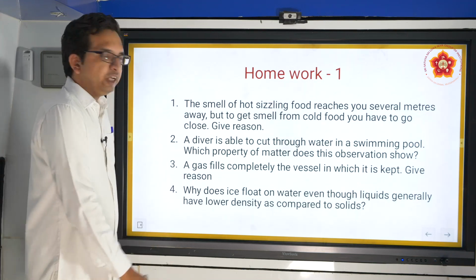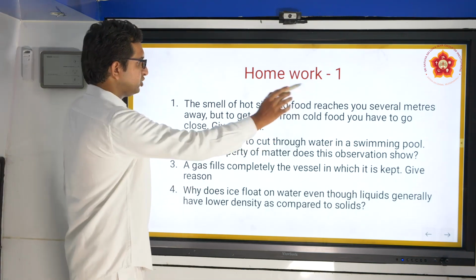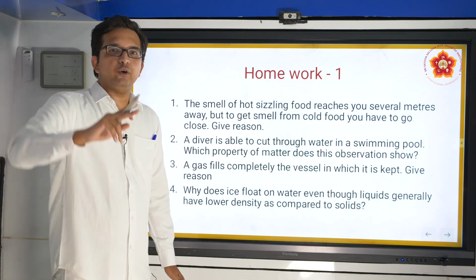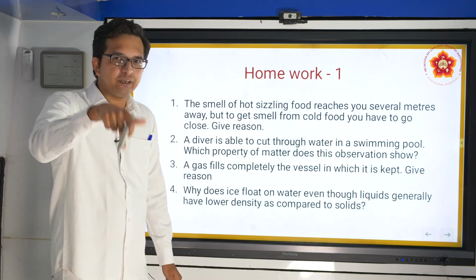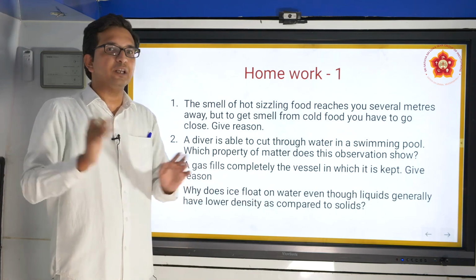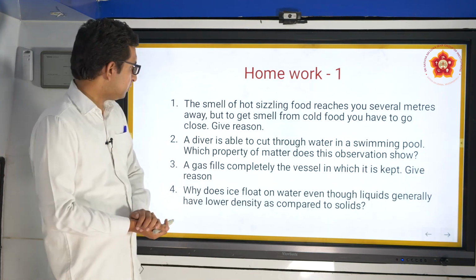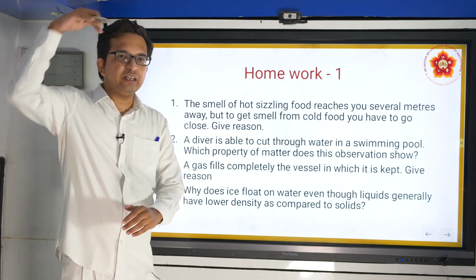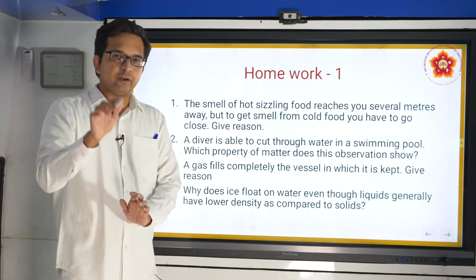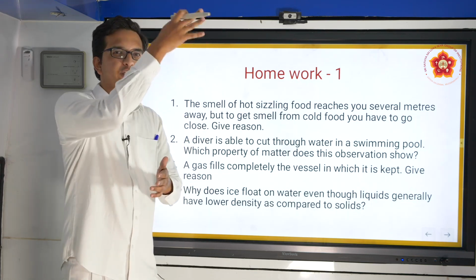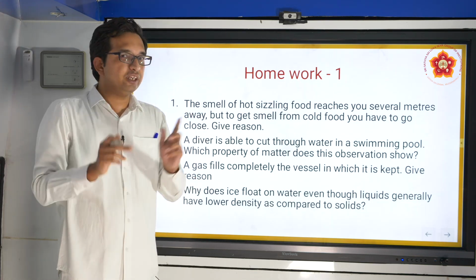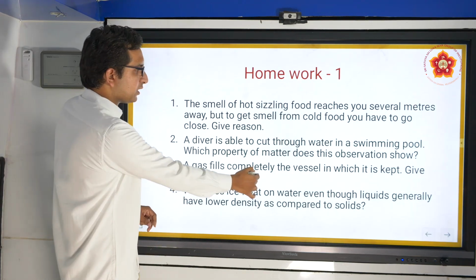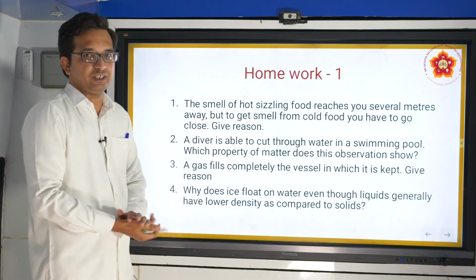The smell of hot sizzling food reaches you several meters away, but if the same food is cold, it will not reach you so far. You may have to come near to smell it, or you may not get the smell at all. Give reason for that. A diver in a swimming pool is very easily able to go into water, but can you do the same in a solid door or anything? Here the basis is the arrangement of molecules. A gas fills completely the vessel in which it is kept. Give reason.